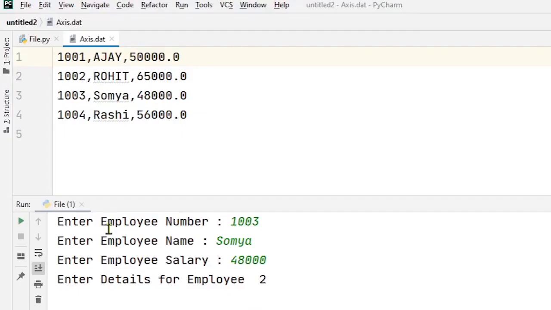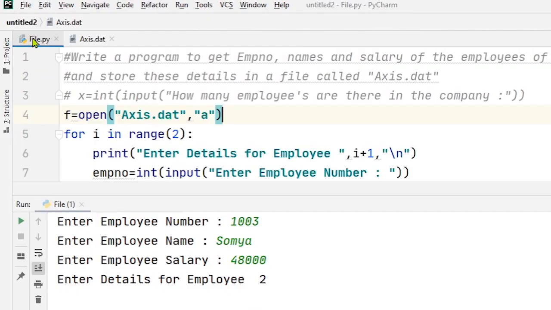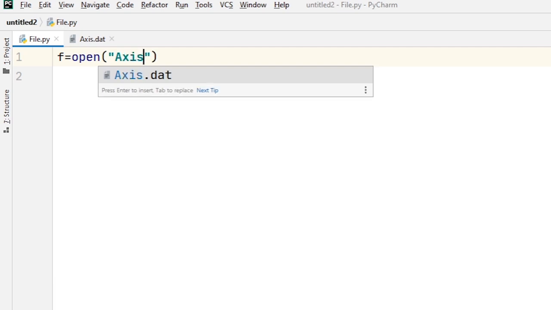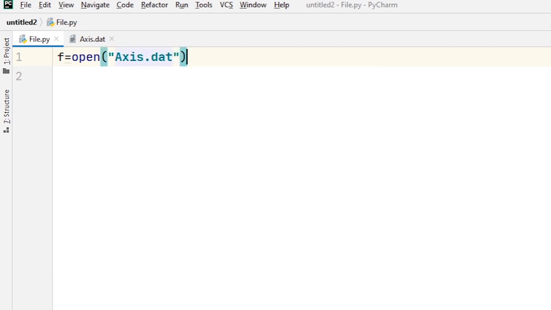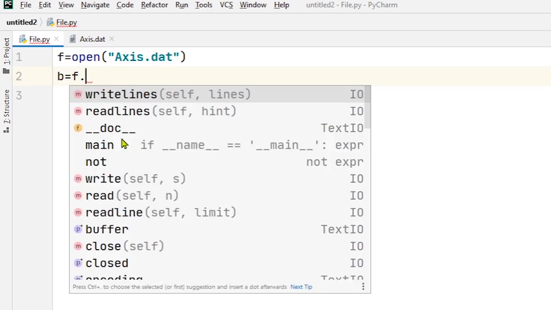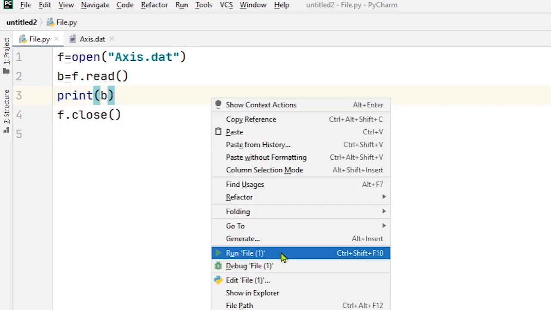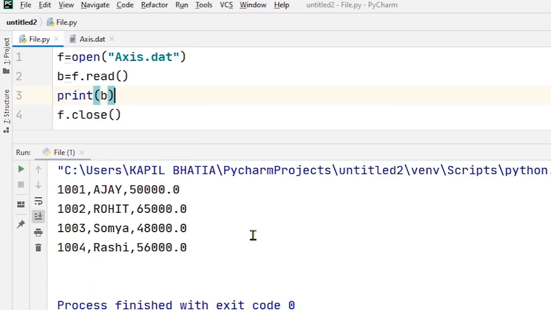Now if I want to display the contents of this file through a program, for that I just write f is equal to open axis.dat, default mode is read mode, and b is equal to f.read, and finally print the value of b, and f.close. Let's try to run this program. Now here you can see the contents of the file.